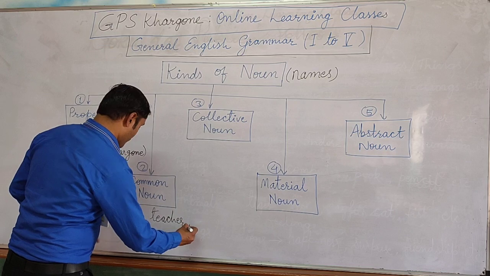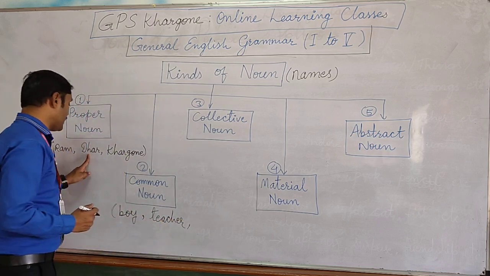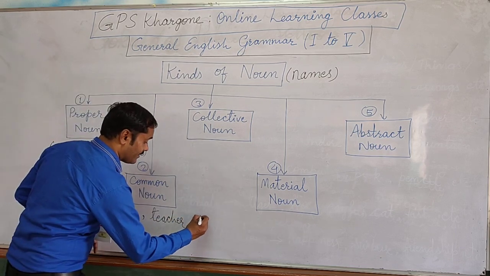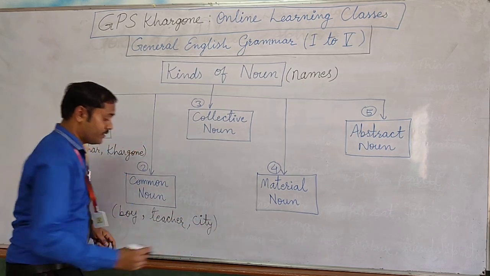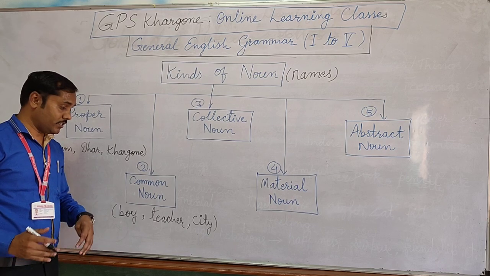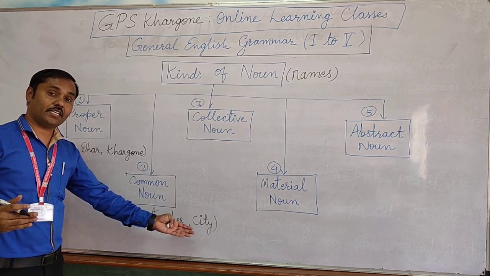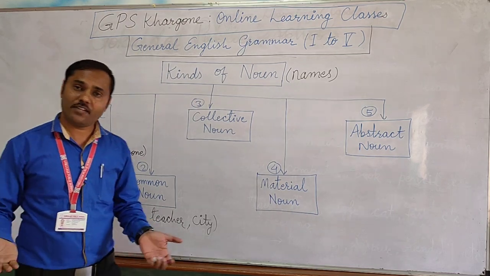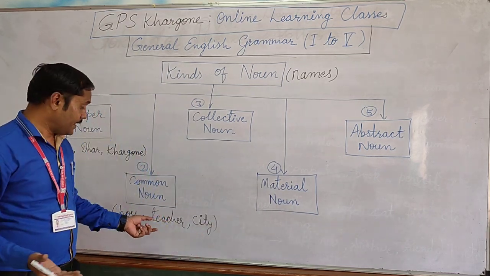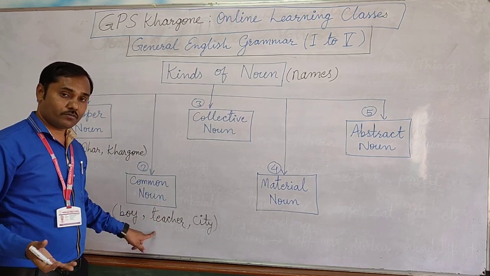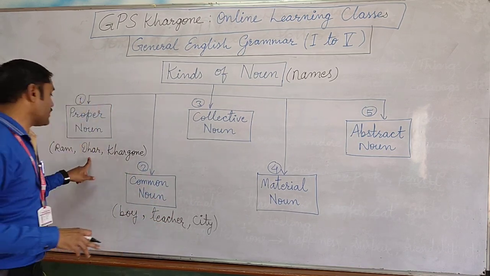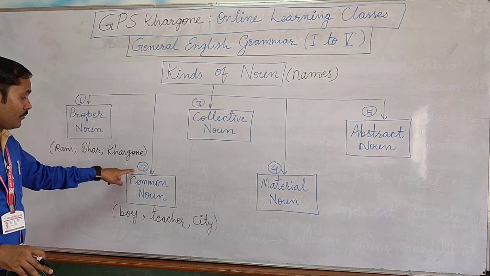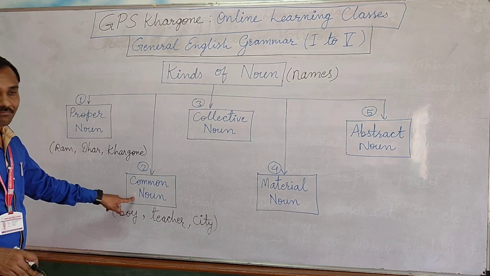Places, just like Dhar and Khargon are specific names. But if I say city, village, this is not a proper name. City is the name for all cities, whether it is Dhar, Khargon or Indore. City is the same for all. So some names are common for the same category and some names are unique. Unique names are called proper nouns and the common names are called common nouns.